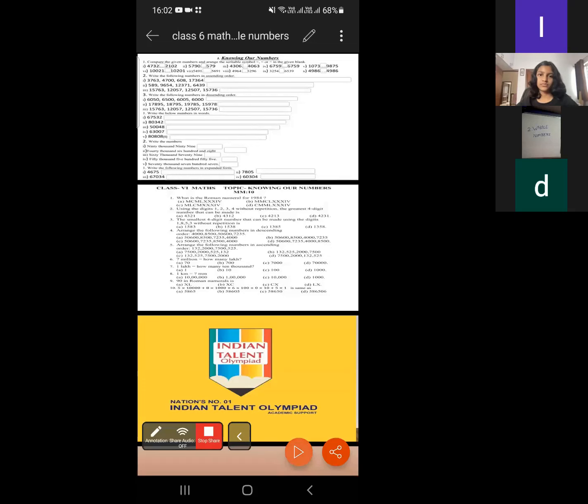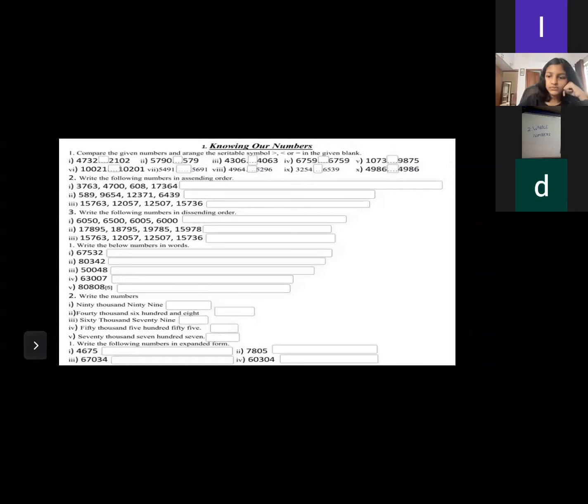So this is the previous chapter work that you need to do by yourself. Please take a screenshot of this one. Yes, ma'am. Done, ma'am. Take this one also. Okay. Done, ma'am. So these are the two topics here. Two worksheets are there that you need to do by yourself. Some of the worksheets were prepared by me only. Okay, please do it whenever you are free. Yes, I'm free now, I can just do the work. You can do that. Okay.